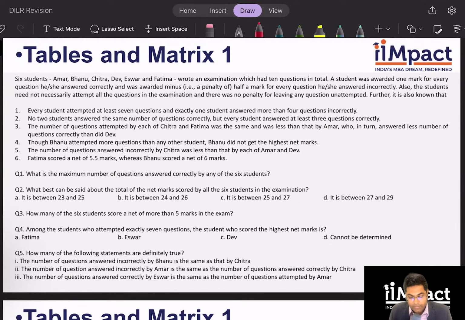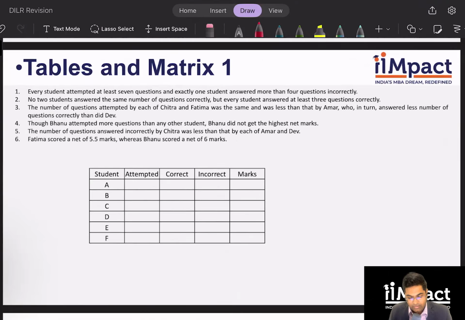6 students, A, B, C, D, E, F, wrote an examination which had 10 questions in total. A student was awarded 1 mark for every question he or she answered correctly and was awarded -half for incorrect answers. Not attempting has no penalty. And we have been given certain clues. So clearly we have to figure out who answered how many correctly or incorrectly, how many were their attempts, and what were their marks. Again, sort of a classic missing value. Let's look at the table and figure it out.